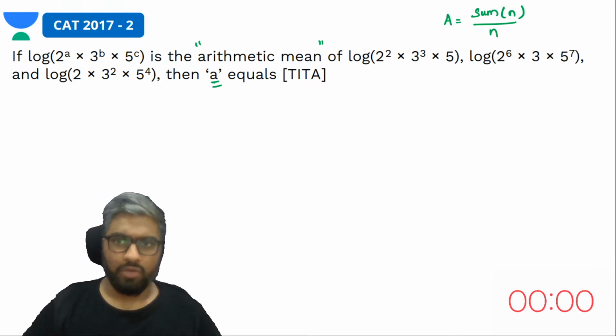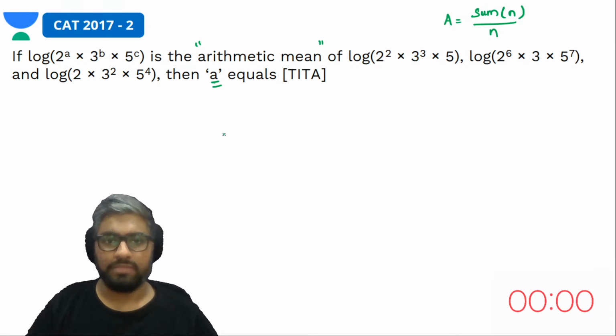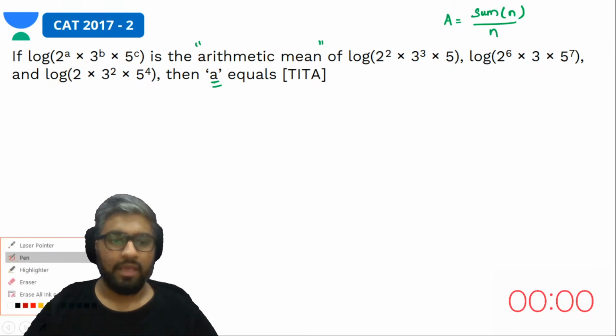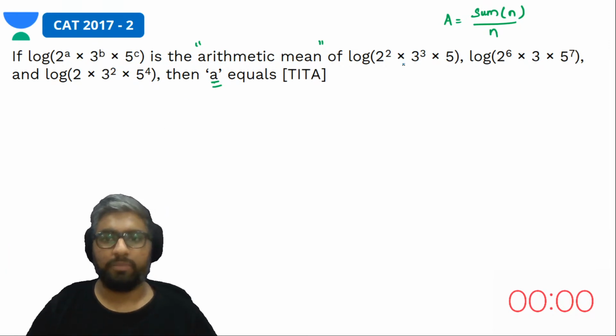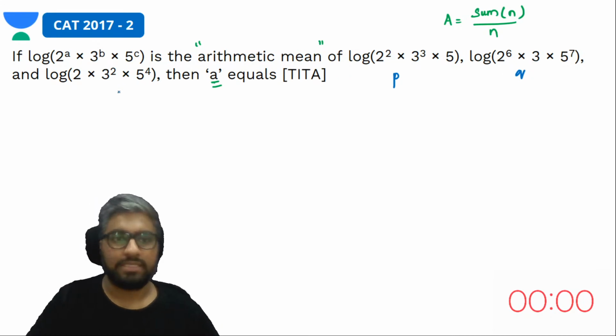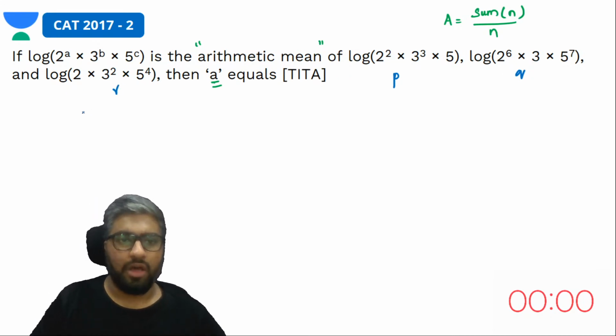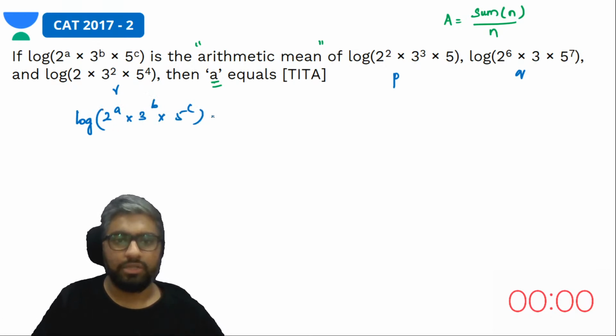So what do you know? There are 3 terms here. The arithmetic mean of the 3 terms would be what? Let's call this P, this Q, and this R. So you have log of 2^A into 3^B into 5^C equal to (P plus Q plus R) by 3.